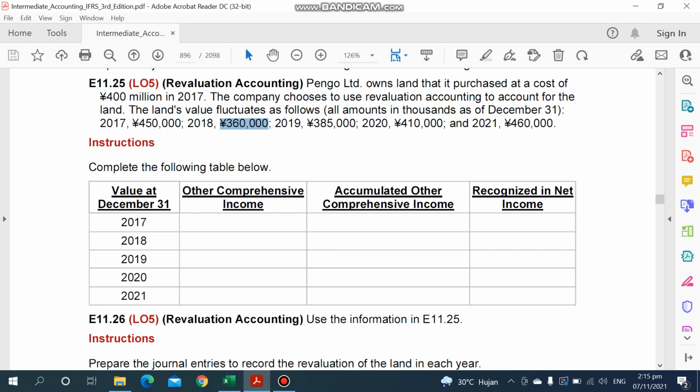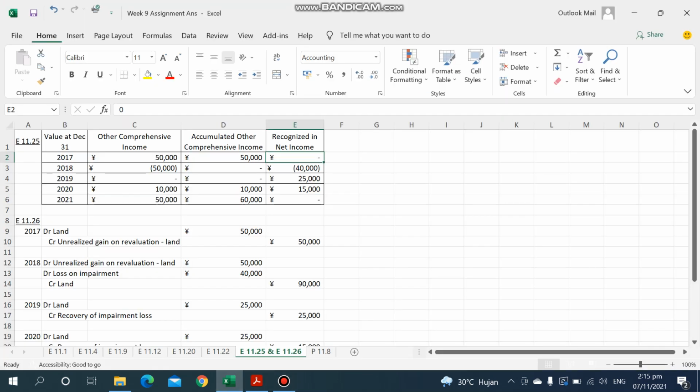That will be under net income. So as you can see here, the other comprehensive income is minus 50,000, and this minus 50,000 will write off the accumulated other comprehensive income, which becomes 0. And then the remaining 40,000 will be the loss on impairment. Okay, that will be recognized in other income and expense.